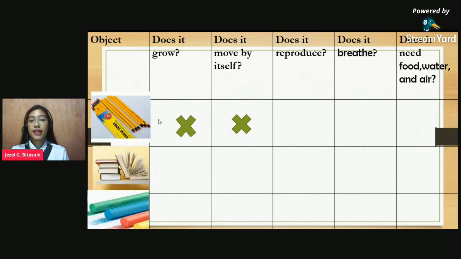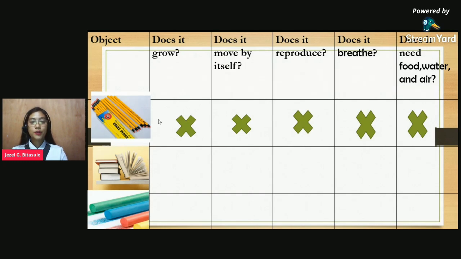Does the pencil reproduce? No. The pencil itself cannot reproduce. But we have many pencils because of the company that is making them. Is the pencil breathing? If you have a pencil right there, just see if it is breathing. Pencil doesn't breathe. Does the pencil need food, water, and air? Yes, very good. It's a no.